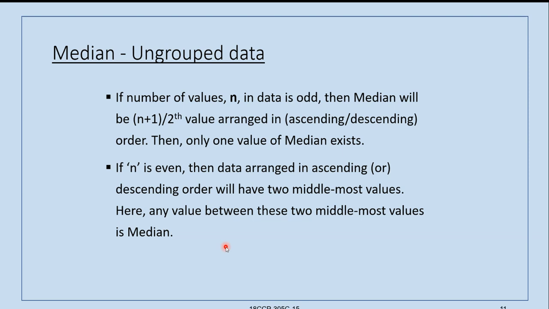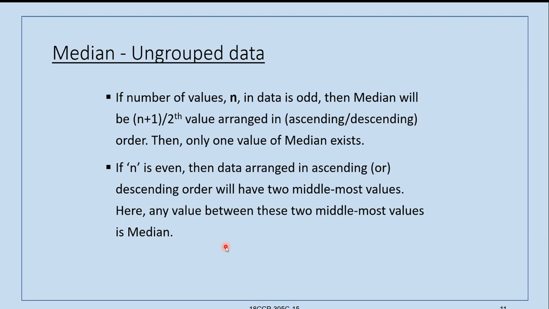In order to confuse the student, the data may be given with ups and downs in the examination, so we have to observe and first of all arrange them in ascending or descending order.